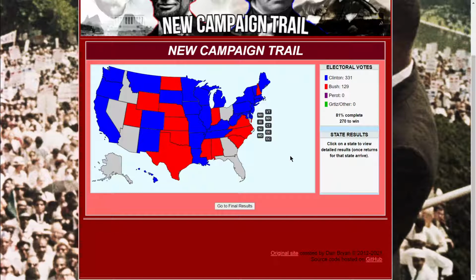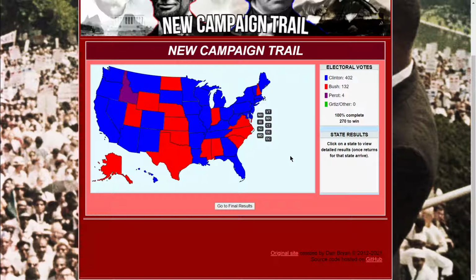Okay. Wow. Bizarre. North Dakota red, South Dakota blue, Montana blue. So this map is already bizarre, man. And Indiana went red. Okay. What? Oh. Ross Perot won the state of Idaho. That's so random. Okay. So apparently, oh my fucking gosh. Are you kidding me? Are you fucking joking? What the fuck?